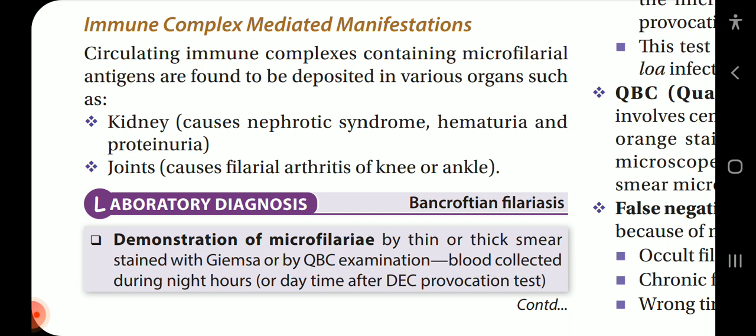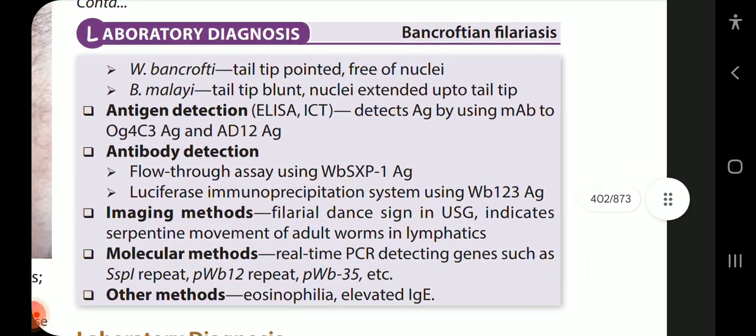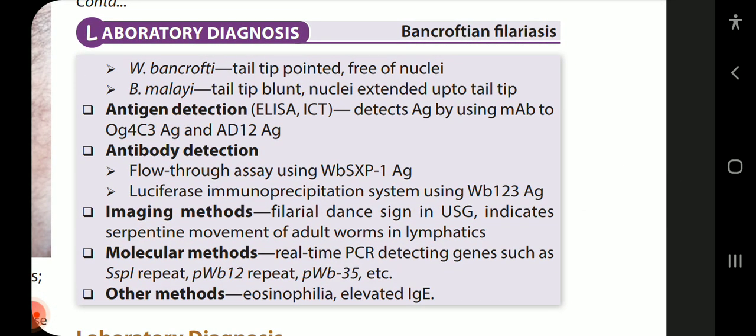Now coming to laboratory diagnosis of Bancroftian filariasis. Demonstration of microfilariae by thin or thick smear stained with Giemsa or by QBC examination. Blood is collected during night hours or daytime after DEC provocation test. Wuchereria bancrofti: tail tip pointed, free of nuclei. Brugia malayi: tail tip blunt, nuclei extend up to the tail tip.